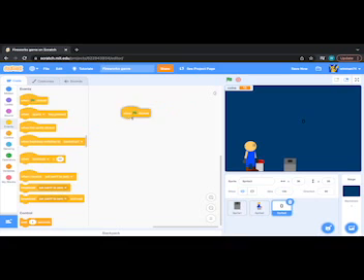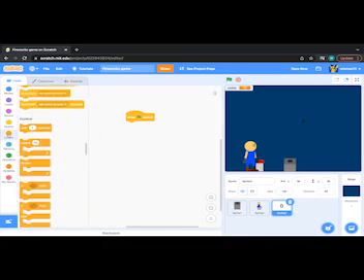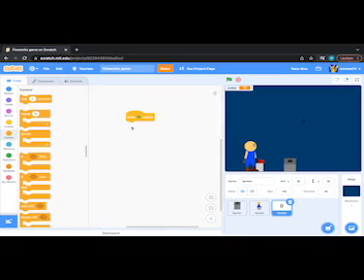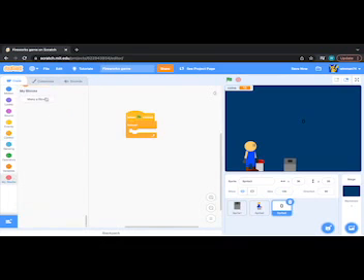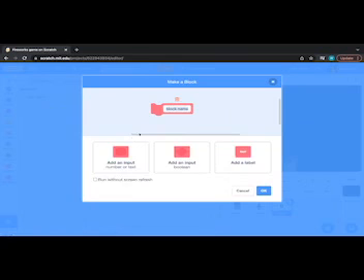So we're going to need a when green flag clicked, forever, and then a custom block. This custom block is going to be called write number.